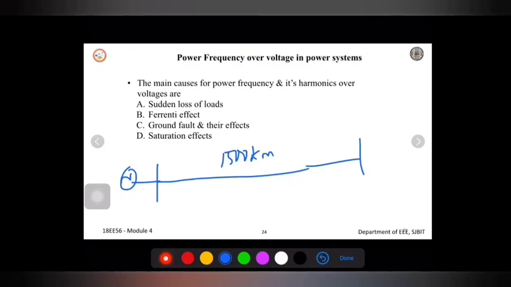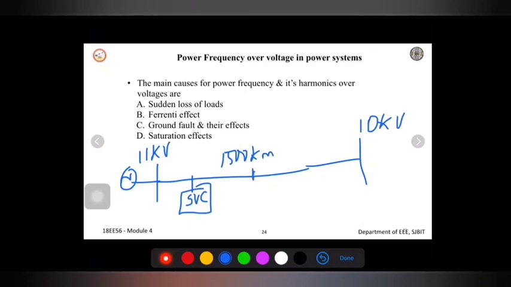Whenever we have a transmission line, we give reactive power compensation, right? We connect a few FACTS devices, say SVC, the static VAR compensator, because when there is a long transmission line, if I have 11 kV voltage here, at the receiving end I may have 10 kV. There may be a loss of voltage of 1 kV.